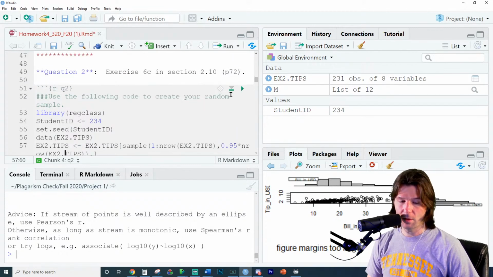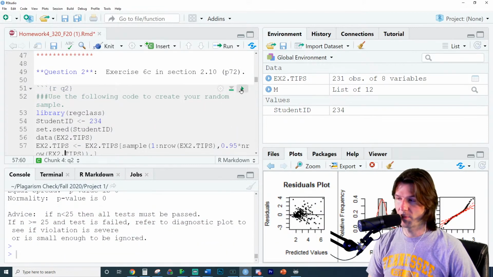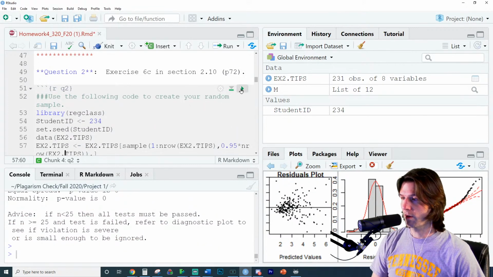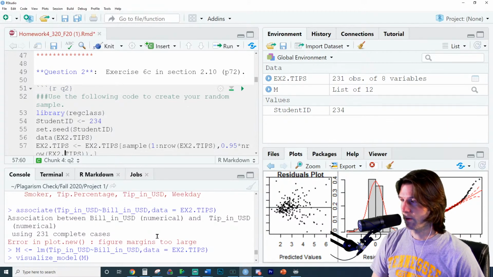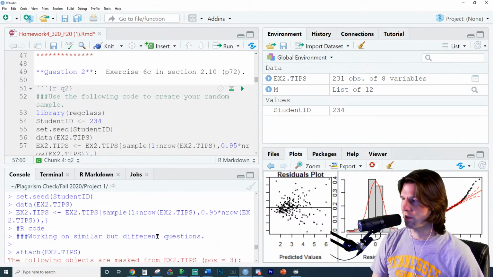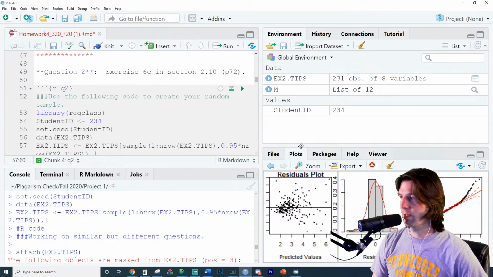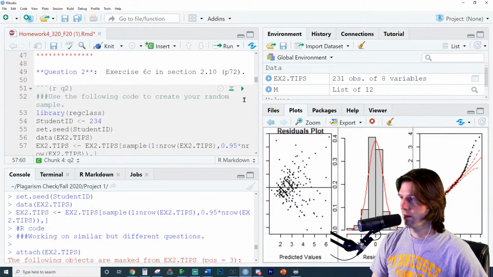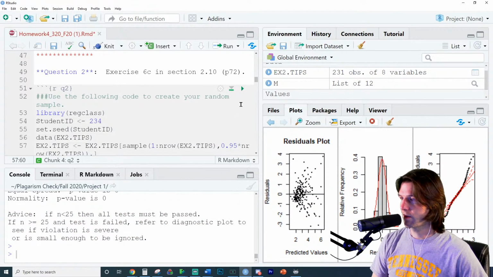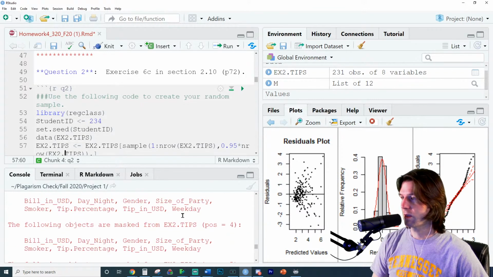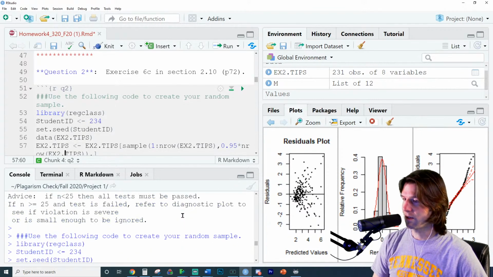Also, if you think you have all the right code, you can simply run this chunk right here. Running the chunk will run all your code. And I'm getting a little bit of an error, plot too large, that's all right. It's just saying it can't make the plots. And now it should be able to make the plots. Did it still say plots too large? No, it didn't say plots too large. I was just doing the attach thing.